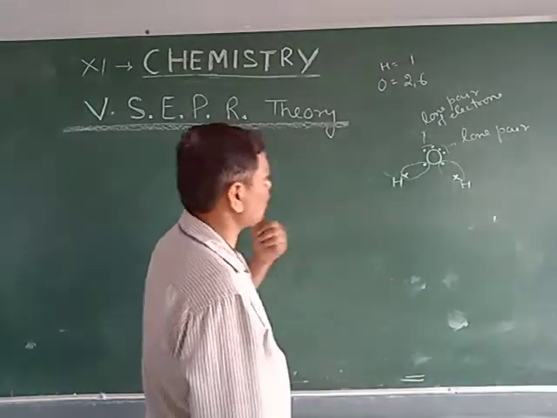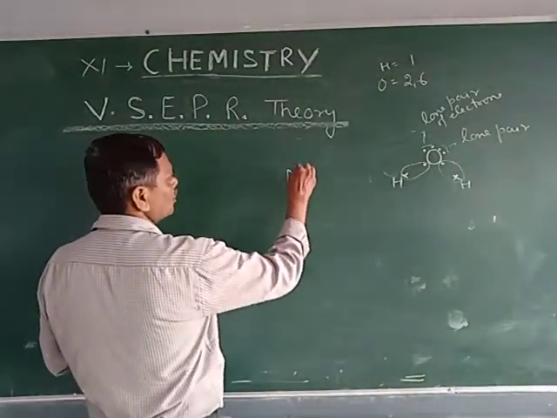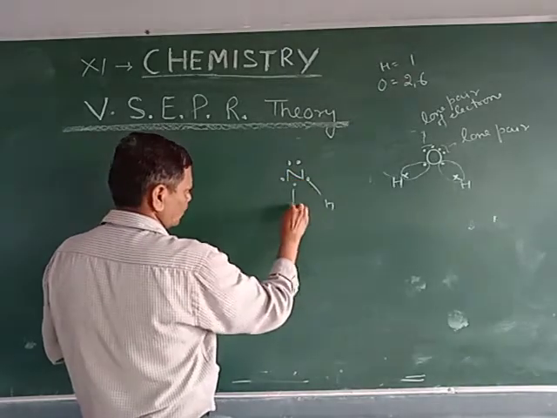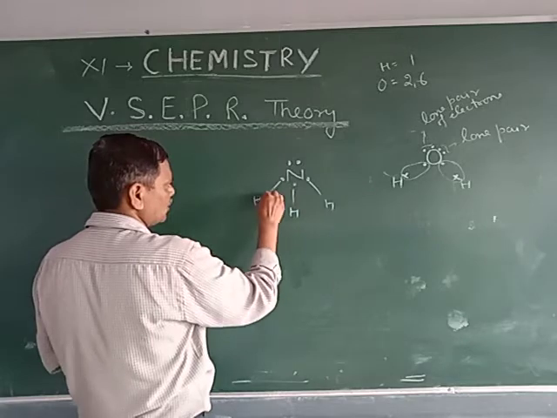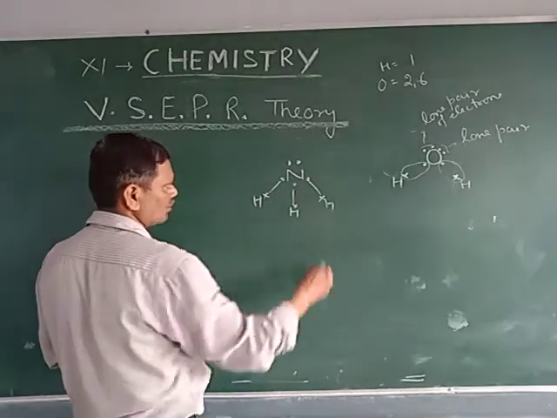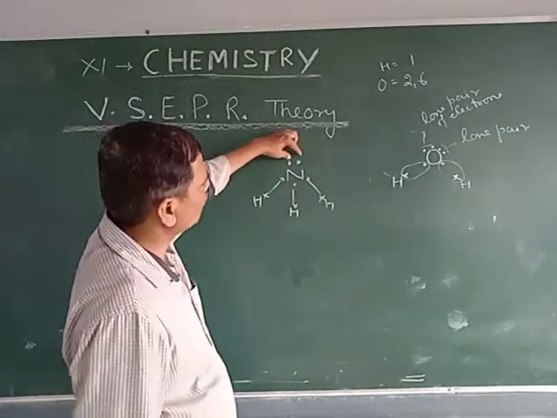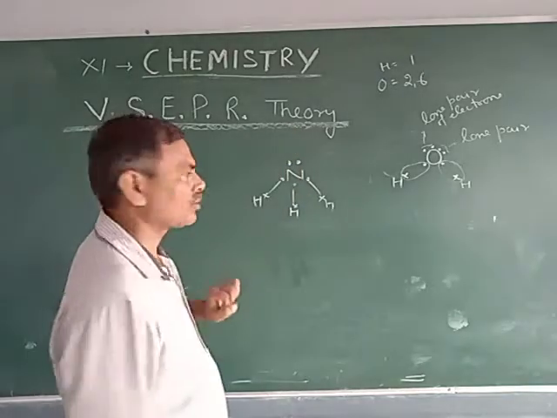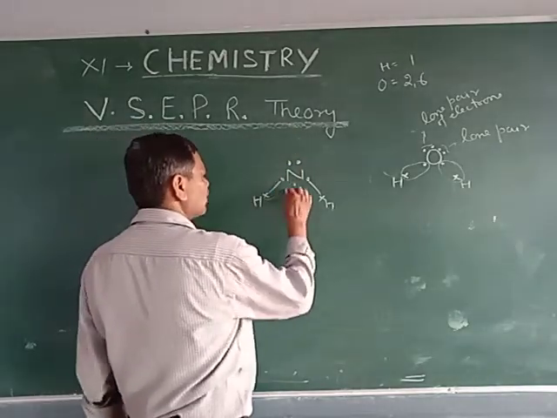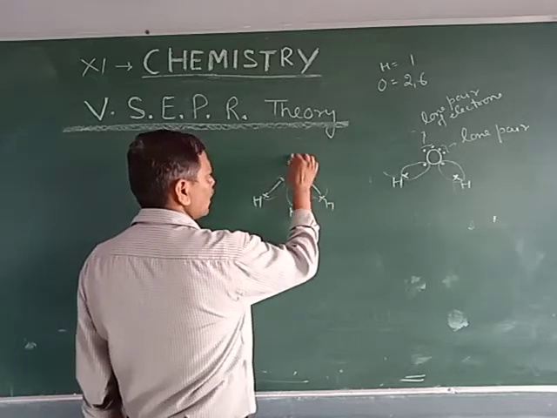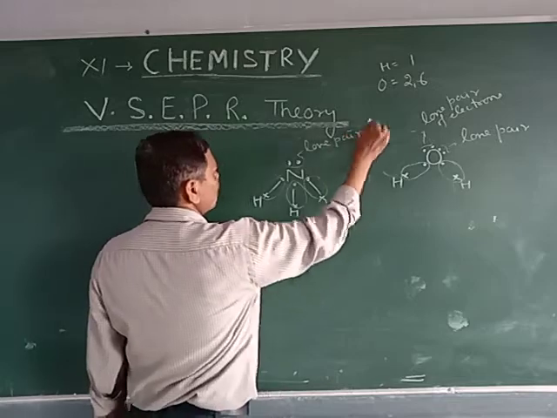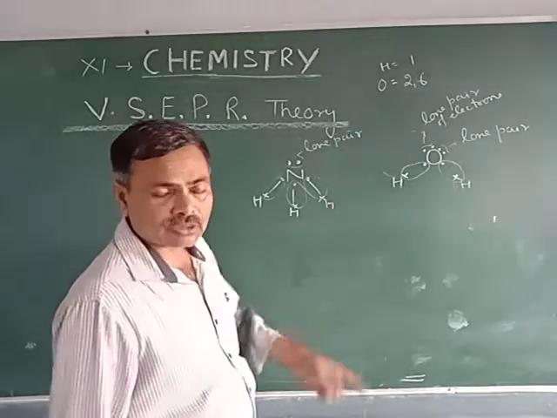When we take the example of ammonia, the structure will be like this. There is 1 lone pair of electrons, while these are the bonded pairs of electrons. In the case of ammonia, nitrogen has 1 lone pair.